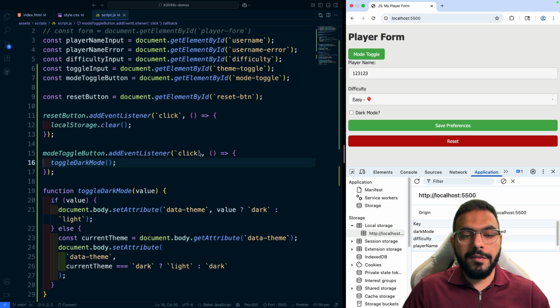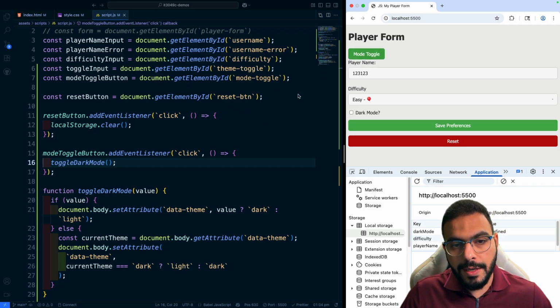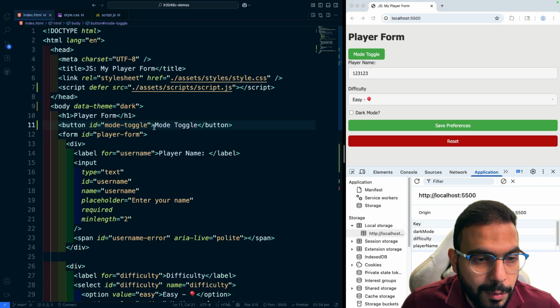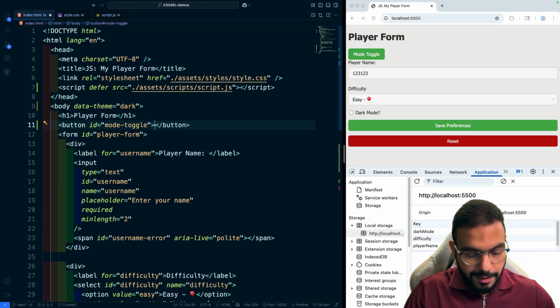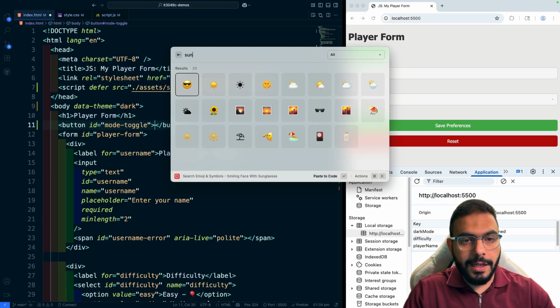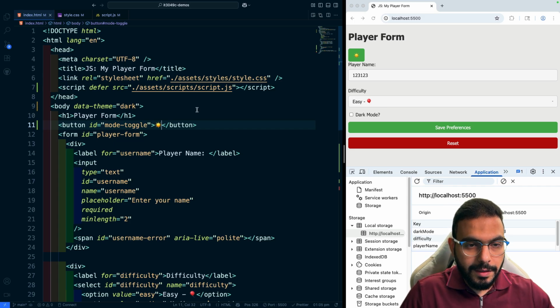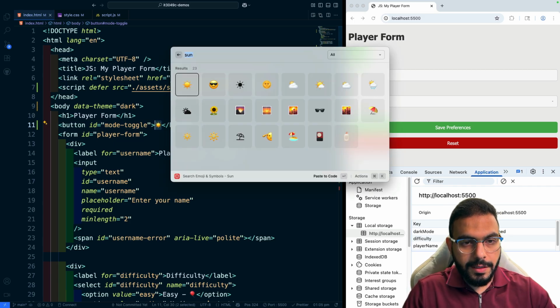If I wanted to get a little bit fancier here and actually show some sort of an icon to indicate whether this is in light or dark mode, I can do something like this, where instead of that text, let me add in an emoji like a sun emoji. So right now it's in light mode, or let's actually put the moon first.